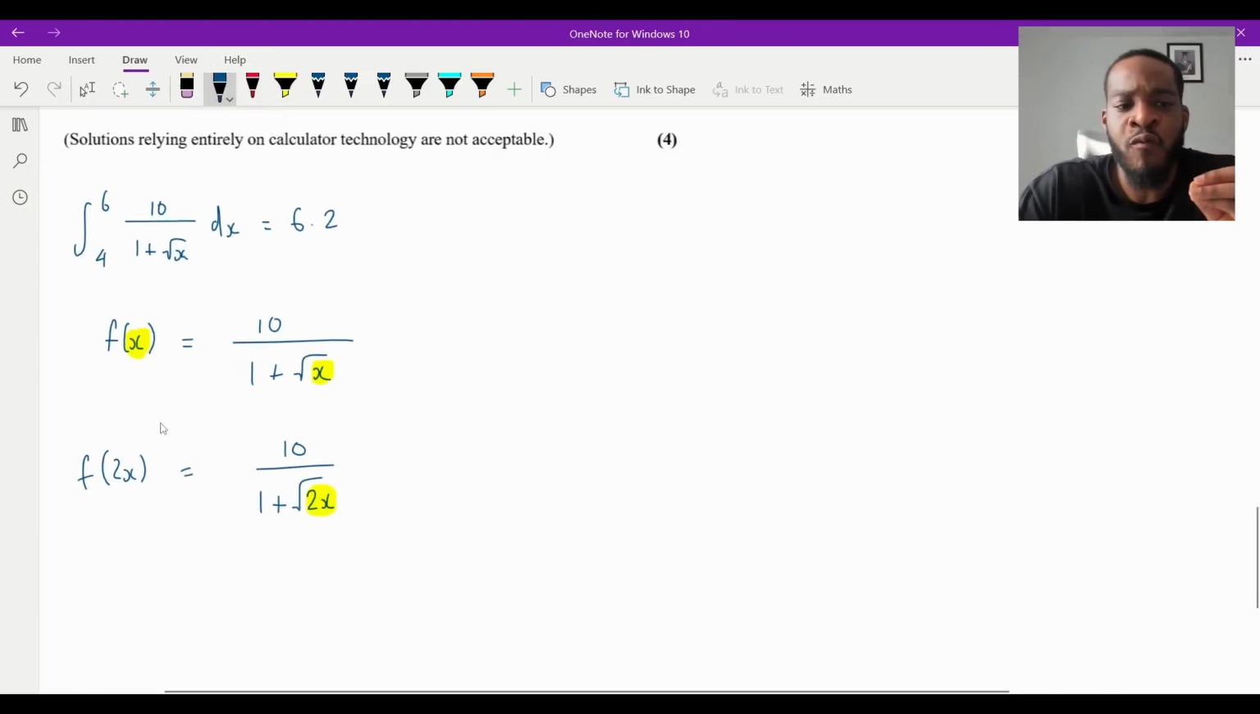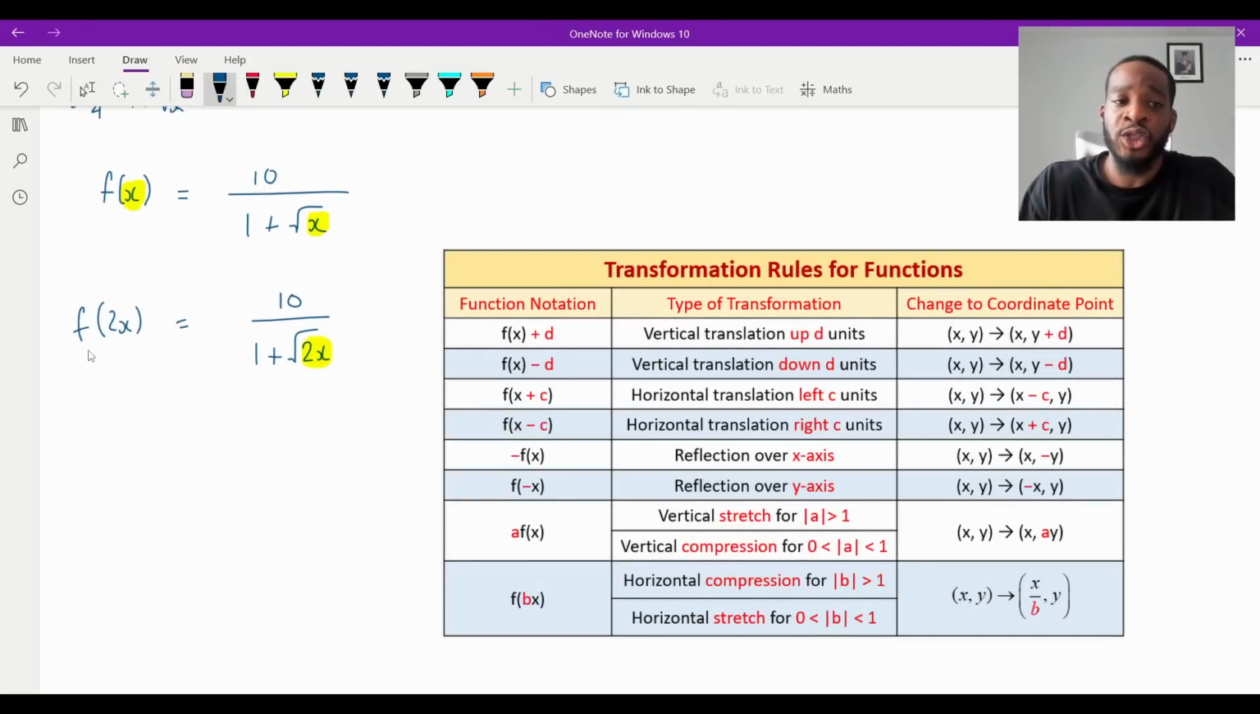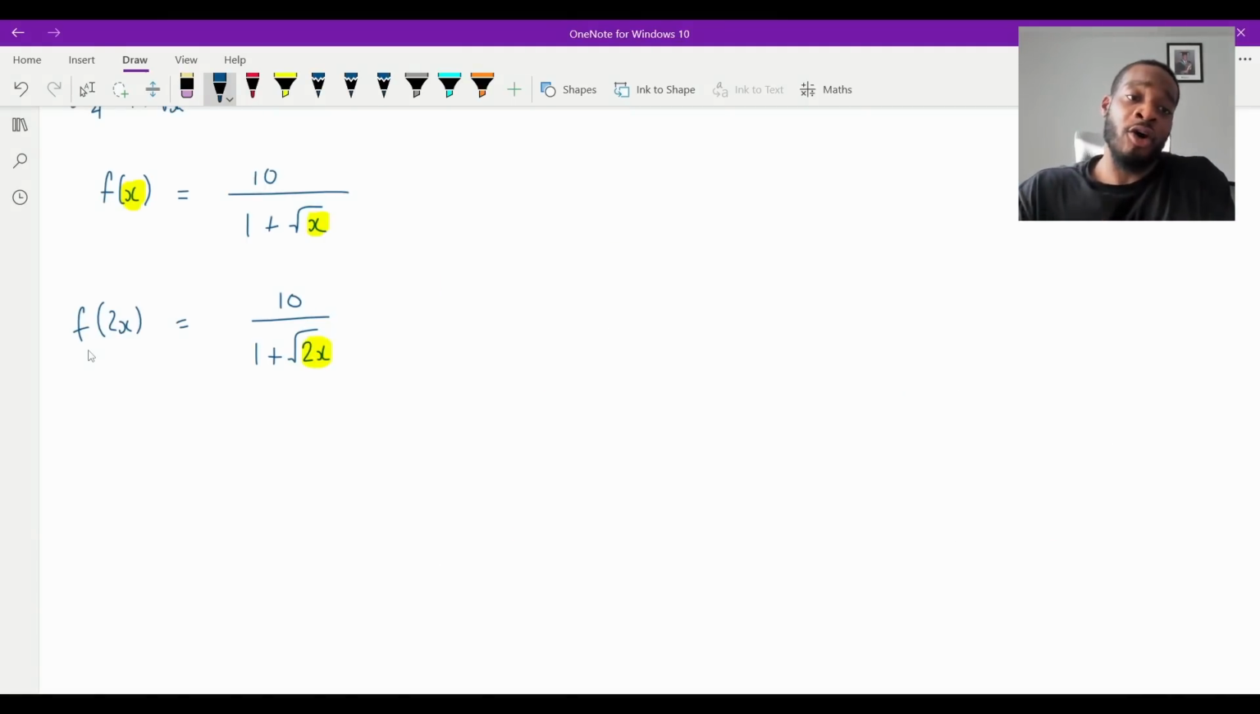And now you need to think to yourself, well, what happens? This is a graph transformation. The function inside has a 2 now. This is just going to be a horizontal stretch. It's going to go in by a half. Remember your graph transformations, it does the opposite when it's inside. So because it's times by 2, it's going to halve.